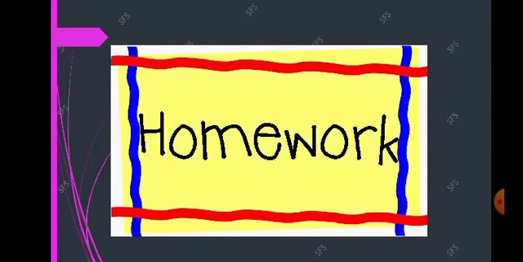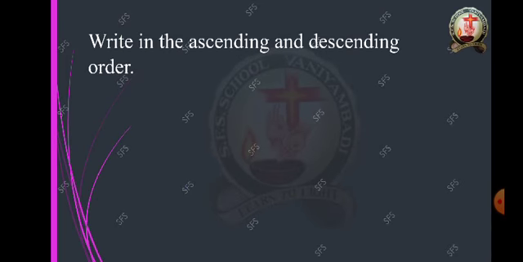Okay, children, are you ready for the homework? Yes, so homework is given for you only, children, so you have to work it down regularly in your homework note. Okay, so the homework part is write in the ascending and descending order, same way I have given you in the assessment.